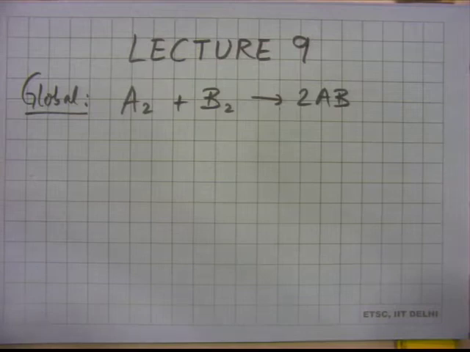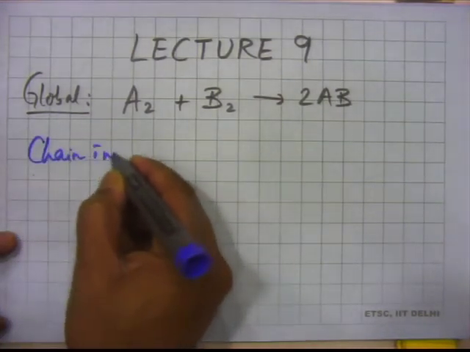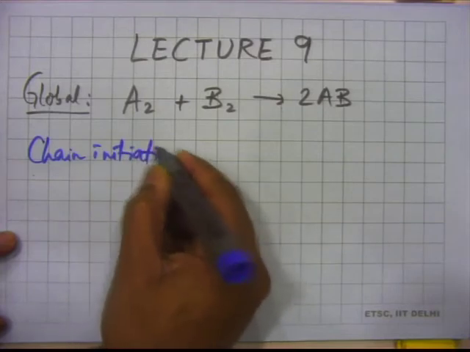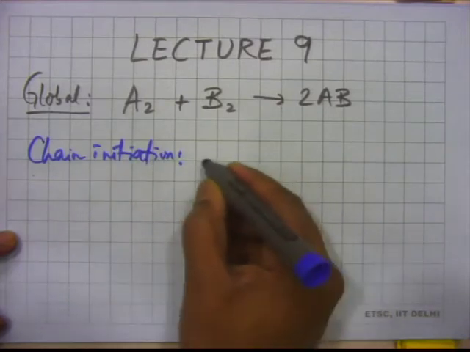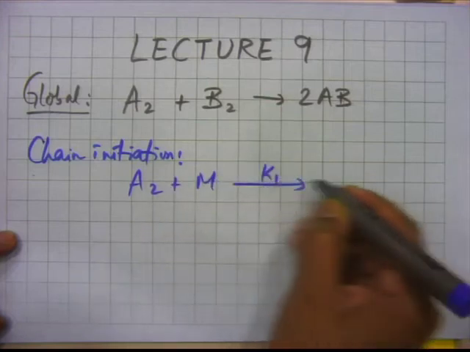So what we are saying is that if you put A2 and B2 together, maybe these two will react with each other and give you product which is called AB. Now, as I said, there will be chain initiation. So this chain initiation is this.